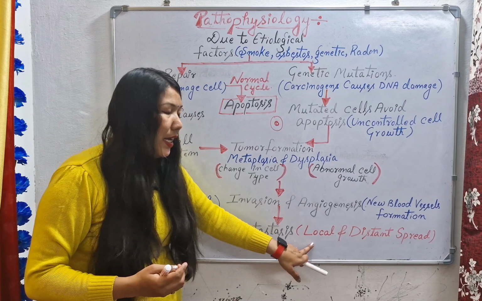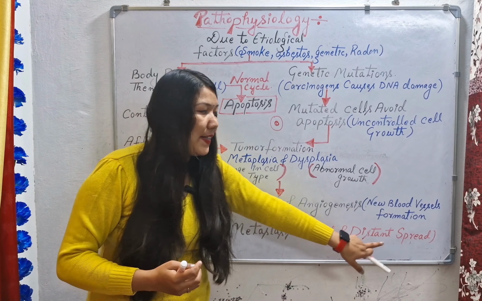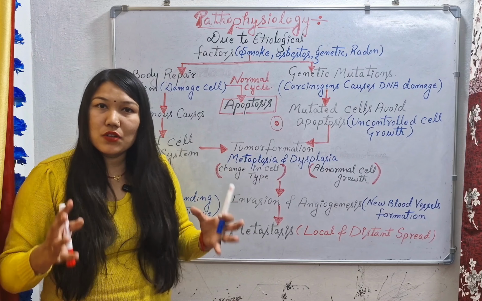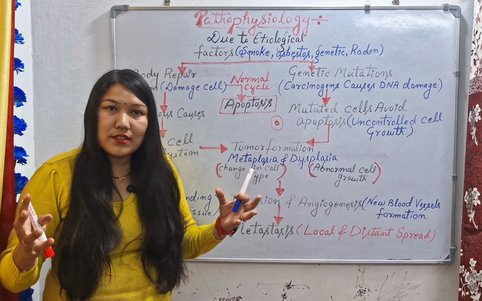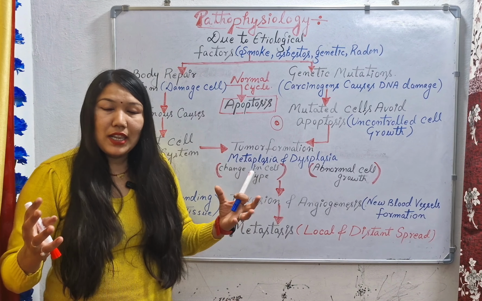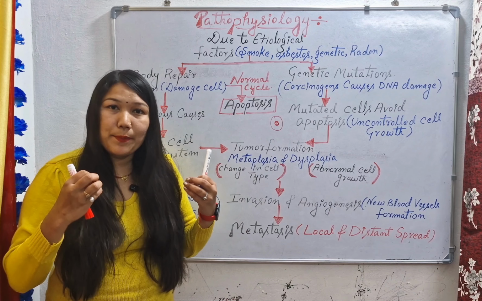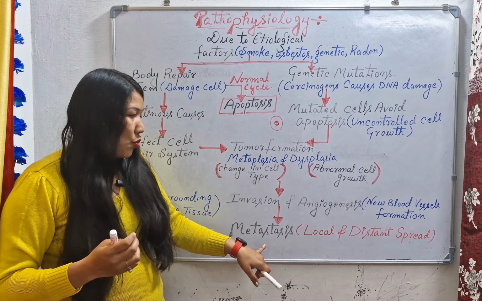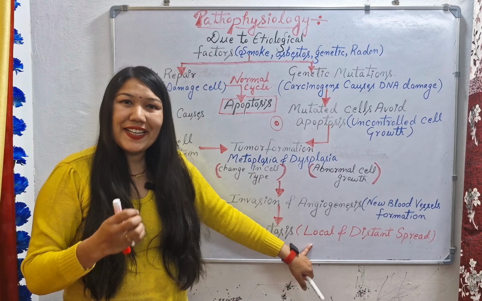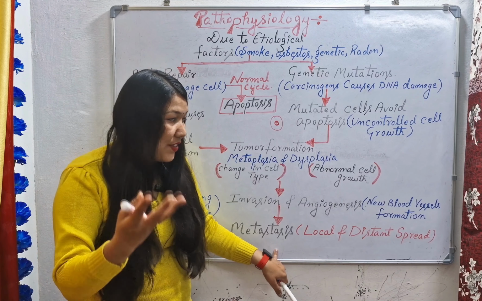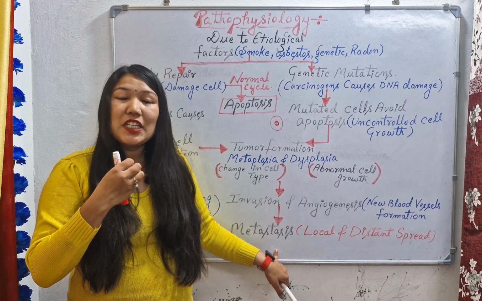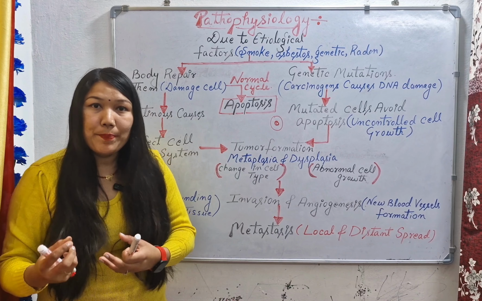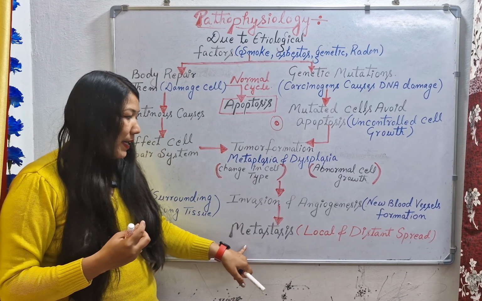It can be local spreading or distant spreading. Local means the cancer is spreading into the lungs only and into the lymphatic system and lymph nodes, like the pleura, trachea, bronchi or windpipe. Distant means it can spread to organs like the adrenal gland, kidney, liver, bone and the brain also. That is known as metastasis.